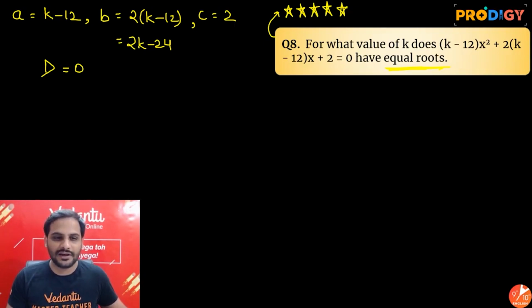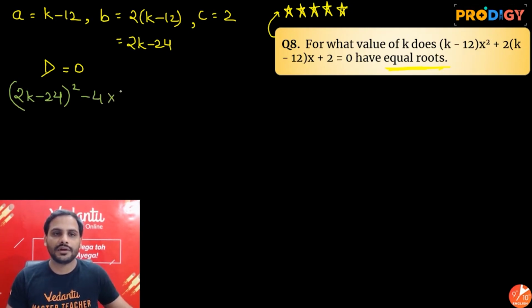So if I make discriminant equal to 0, it will be b square minus 4ac: 2k minus 24 whole square, minus 4 into a into c, c is 2, is equal to 0. So a minus b whole square will be a square plus b square minus 2ab.